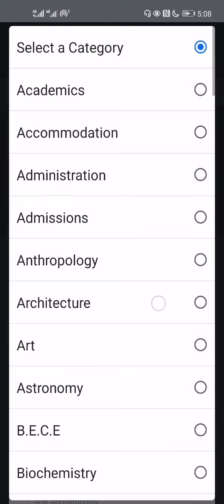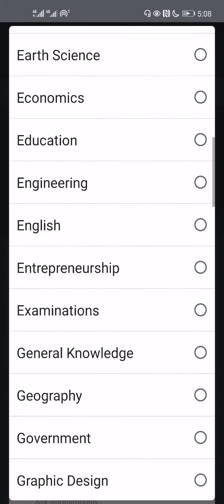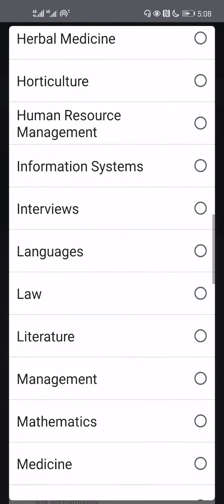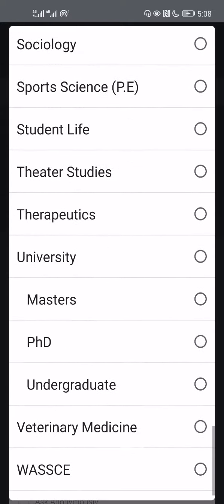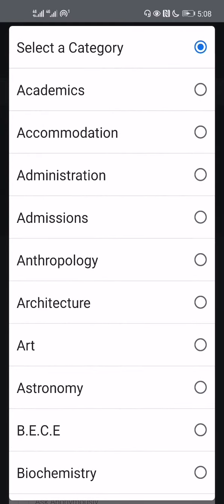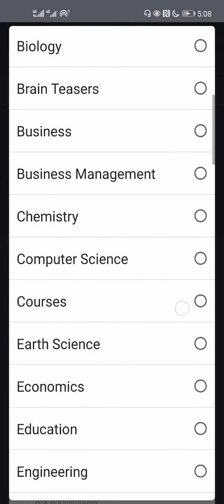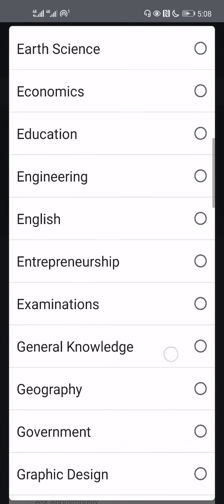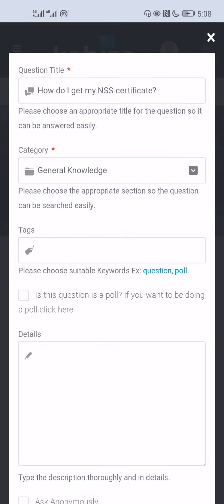And the categories, you have various categories, so you choose the most appropriate category that it falls under. NSS is after school, so you can decide to choose life after school or any other thing that is related to it. Is it academics, admissions, any other? So let me quickly screen through and choose one. Alright, so let me choose general knowledge.